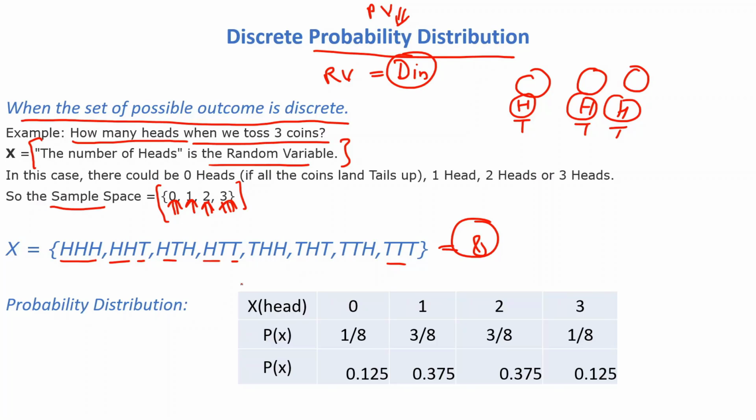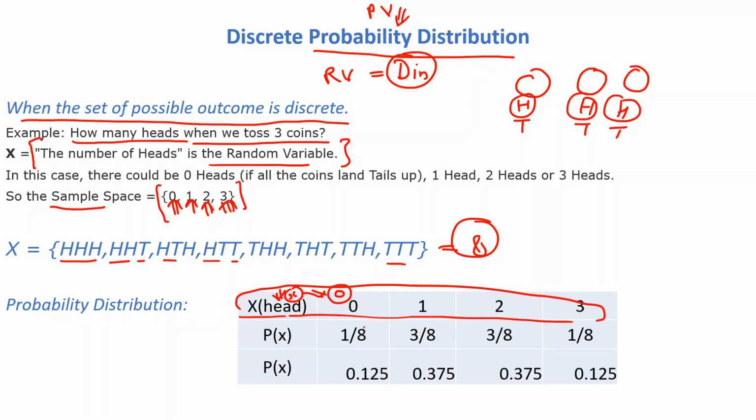Let's understand. This is our sample space. This is our possible random variable, and this is called x. When x is equal to 0, it means no head. So what is the probability of getting no head? It is only this one, 1 by the total, which is 8. So 1 by 8.